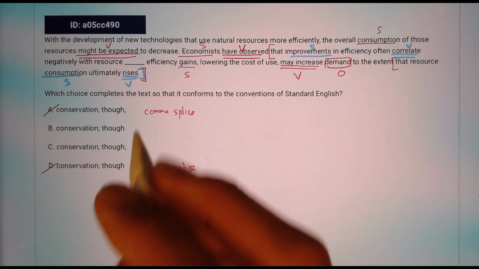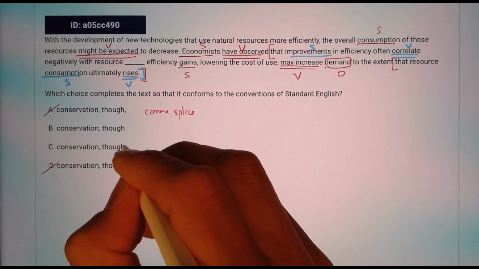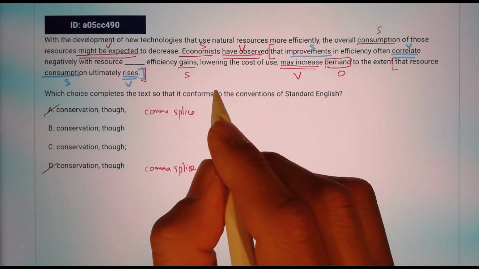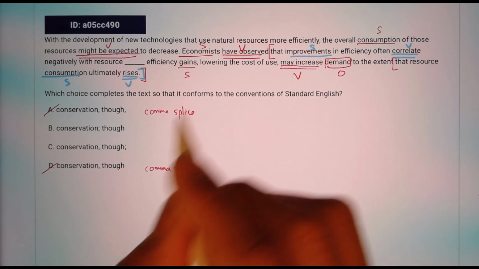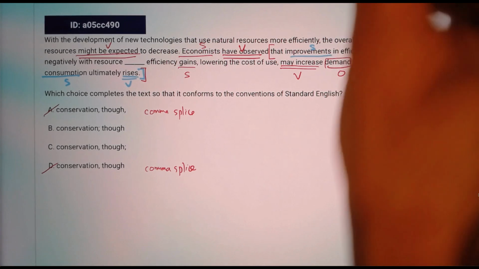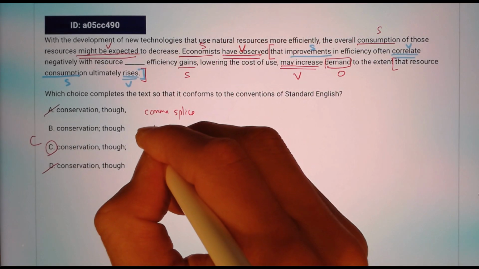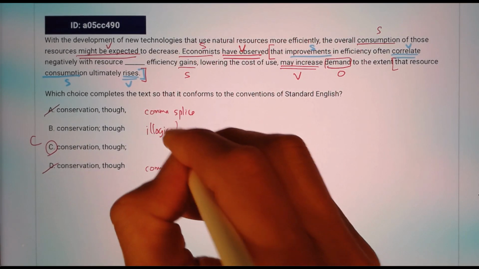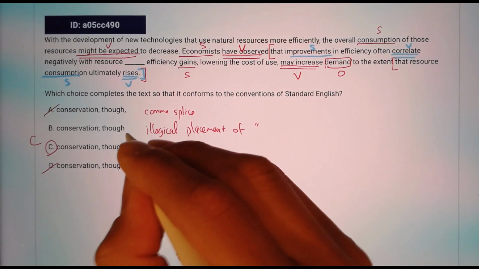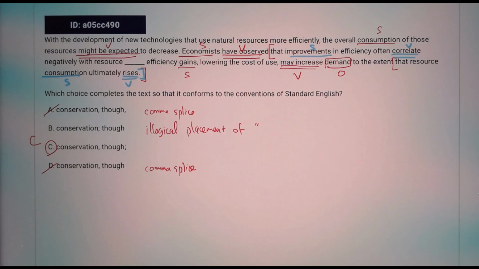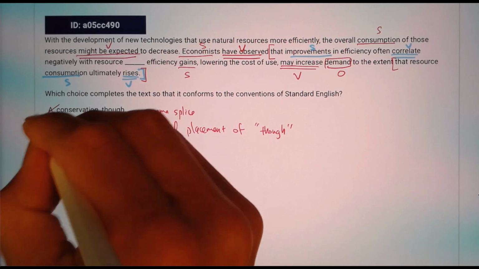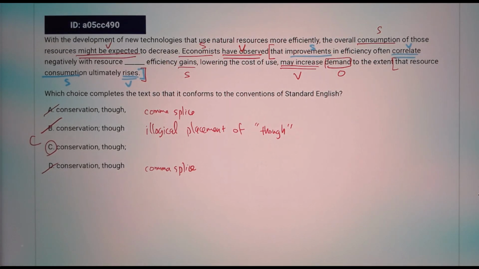So we have to use the contrast signal first, separate the independent clause, and start a new clause that further explains it. So the correct answer should be C. And choice B is an illogical placement of the transitional word "though," even though it solved the boundary issues of two independent clauses. Yep, C is the answer, everyone.